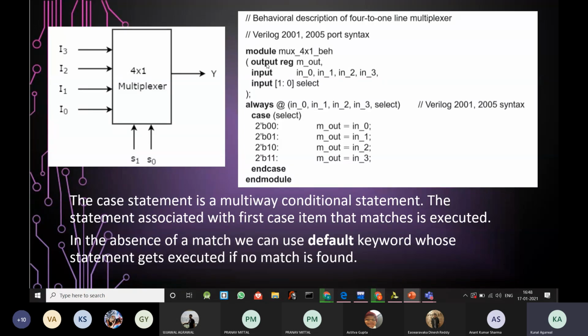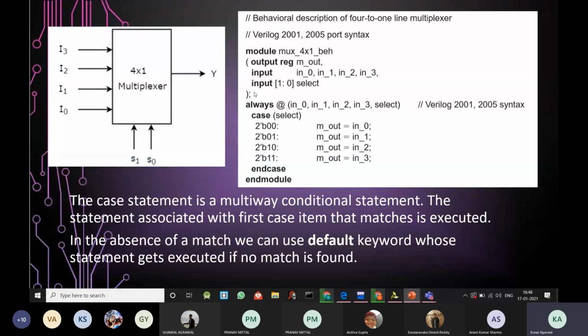After the output, we declare the various input ports. In this case, we have used a vector. So select is a vector, which is a 2-bit vector, that is S0 and S1. There are 2 bits associated with this vector. A vector has no size limit. In the earlier examples, we declared a vector D, which has a size of 4, D0, D1, D2, and D3. And in this case, we have declared an input vector which has a size of 2. So it's up to you what size of vector you need according to your circuit. Then the keyword used here is always.